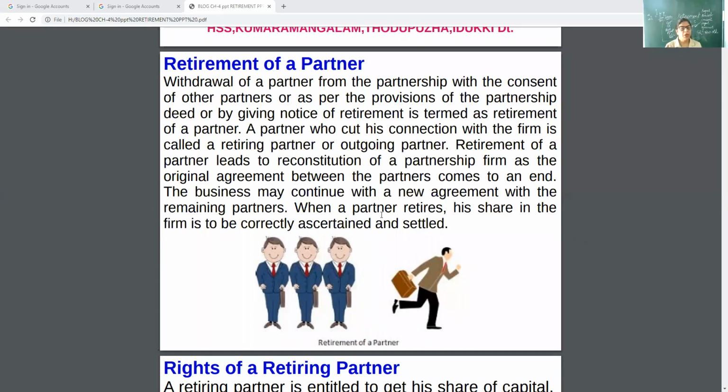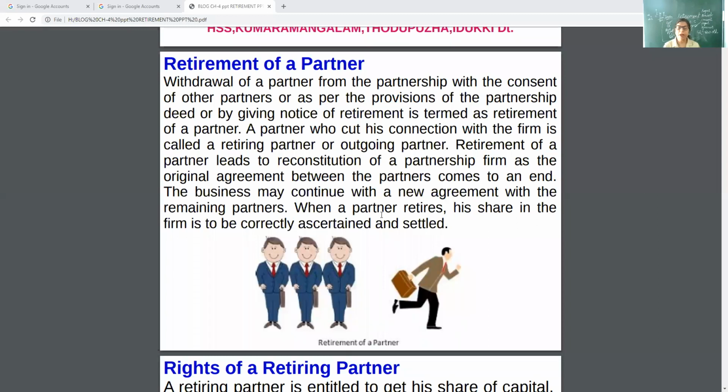Why? Because the original agreement between the partners comes to an end. The original agreement will not work any longer. Now they will make a new agreement. So the business may continue with a new agreement with the remaining partners.